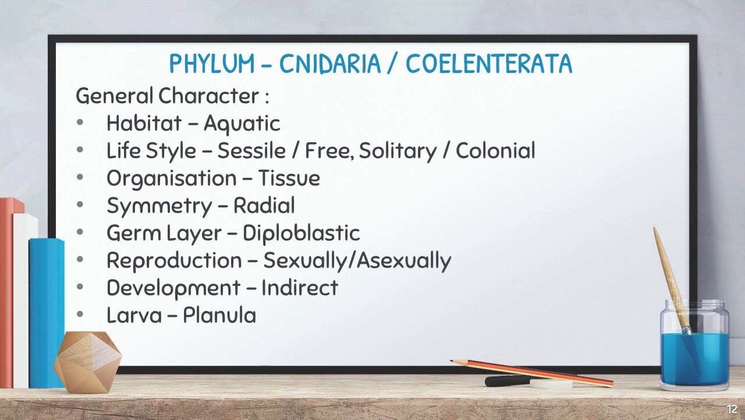Then organization is tissue level of organization. Symmetry is radial symmetry, and the germinal layer is diploblastic type, and the reproduction is sexual reproduction as well as asexual reproduction. Both are there, and the development is indirect development. Of course, indirect development may consist of a larva, and the larva of this Coelenterata is planula, right? And now we can see the next special features. Is it clear?